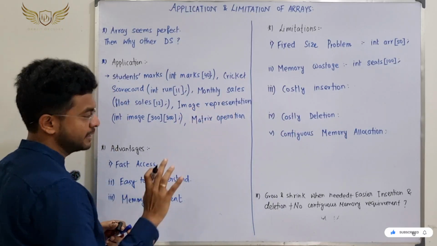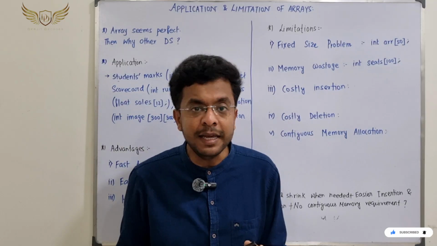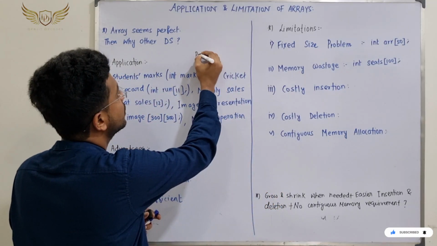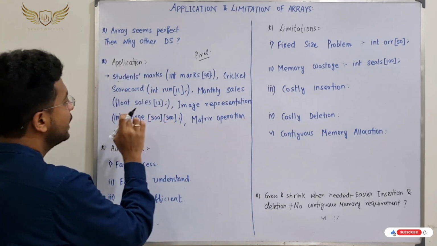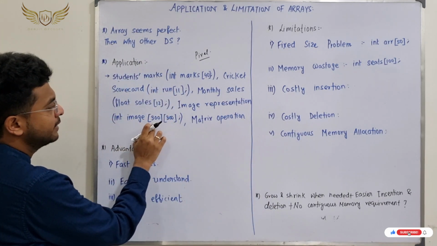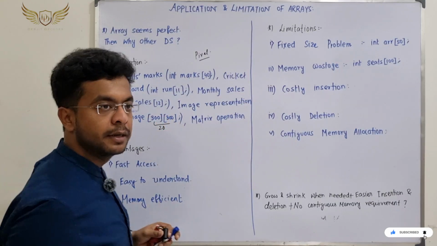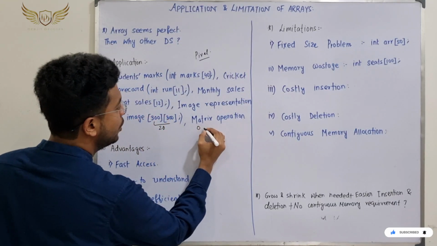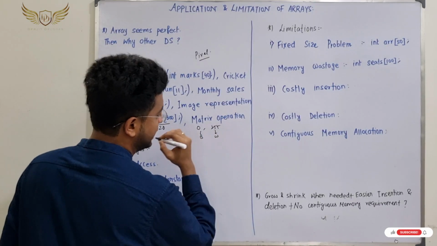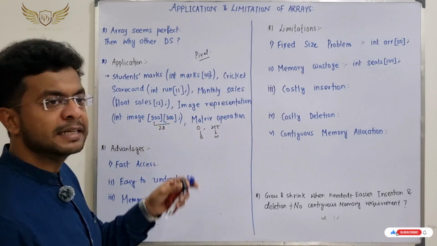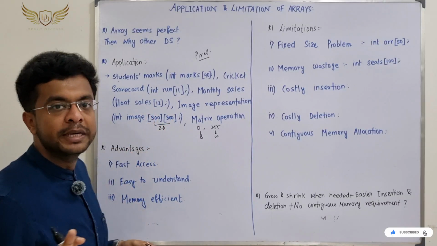Next is the image representation. What is the meaning of image representation? How are images represented basically? It is represented using the concept of pixel. I hope you have heard this. Okay. So now, if you see there is an int image 300, 300. What is this? This is nothing but a 2D array. Right? And there is a concept of 0 and 255. 0 means black and 255 means white. Right? So this is a grayscale image. So an image can also be represented using 2D arrays.